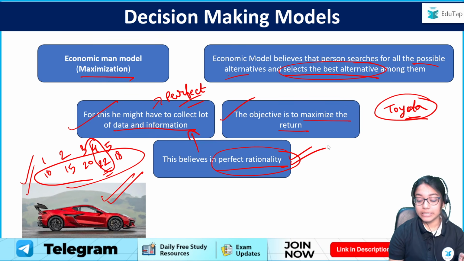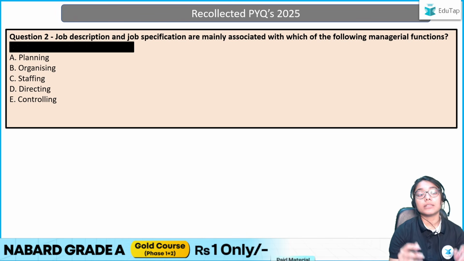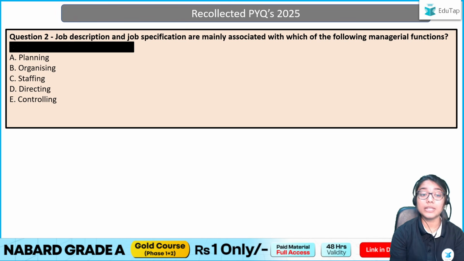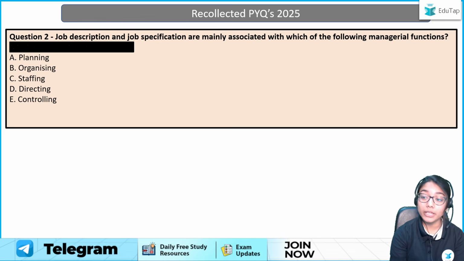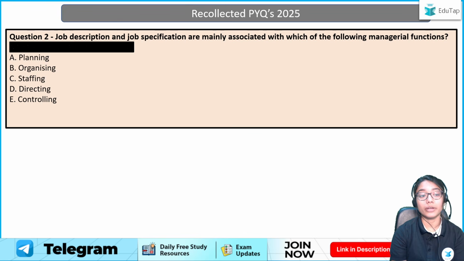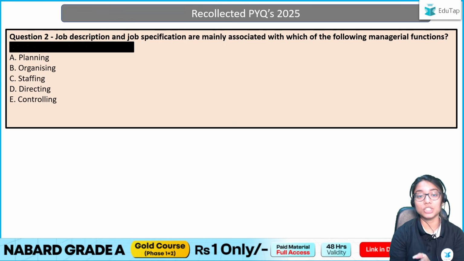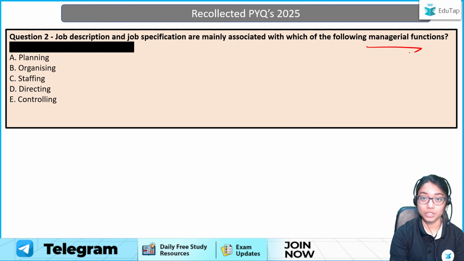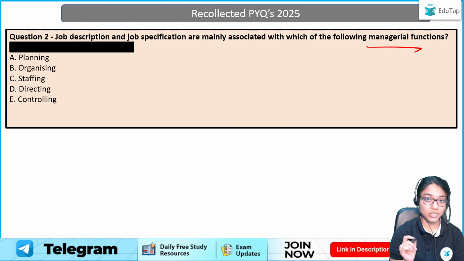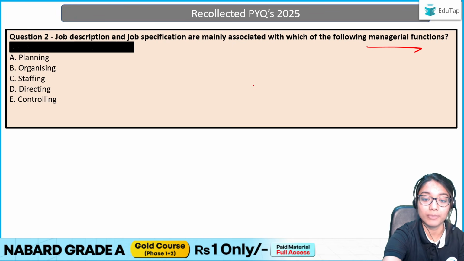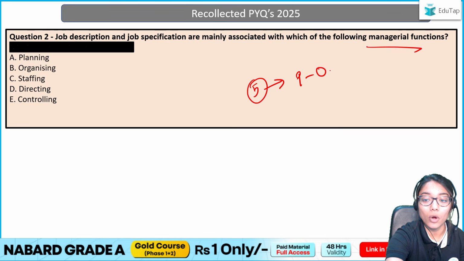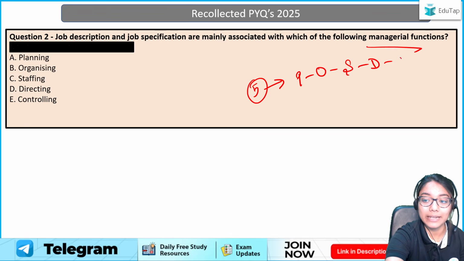Now let us have a look at the next question. The second question is, job description and job specification are associated with which of the managerial functions? So you have to figure out job description and job specification, which is JD and JS. This is associated with managerial function. So when we talk about managerial functions, we have 5 functions of management. What are these 5 functions? Planning, organizing, staffing, directing, and controlling.